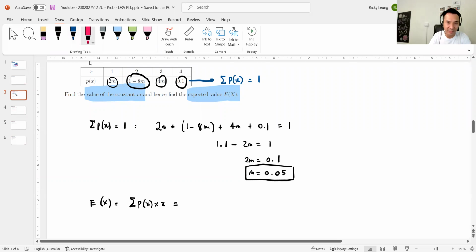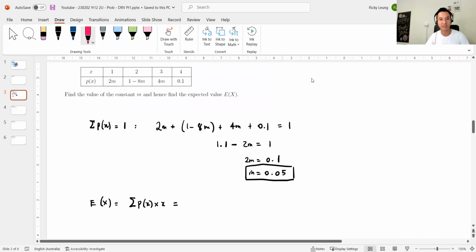Actually, before I do that, let me just get rid of this. I'm going to sub the numbers in. So if I sub 0.05 into all these values, 2 times that equals 0.1. 1 minus 0.4 is 0.6. 4 times that would be 0.2. Perfect, because I'm going to use these pink values here along with the top row to do the